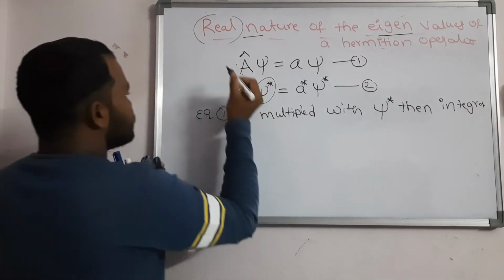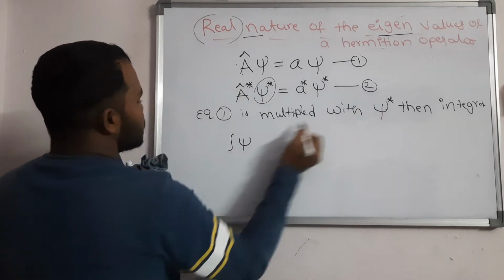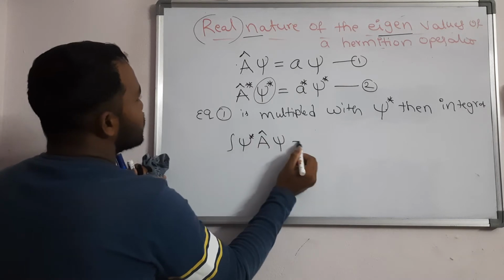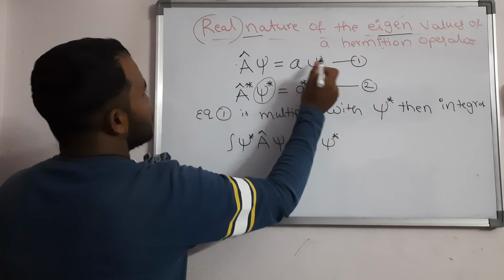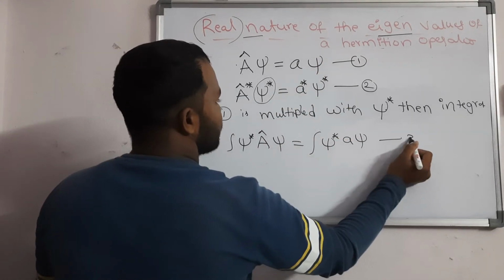What you will get here: psi star into A cap into psi, integrated, equals a, with psi star and psi as they are. This is equation number 3.